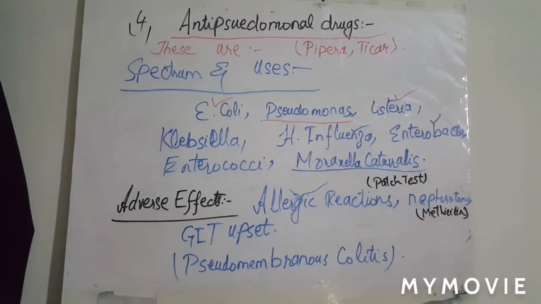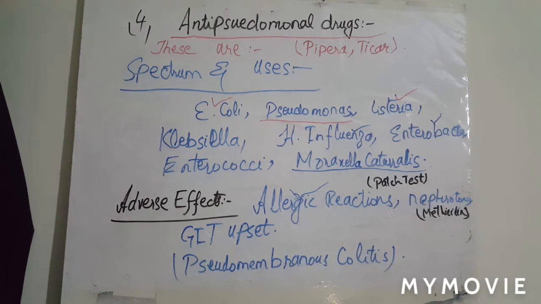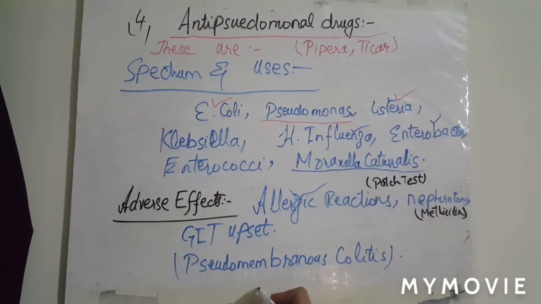These drugs also cause GIT upset such as nausea, vomiting and diarrhea, and also can lead to pseudomembranous colitis. The most important drug that leads to pseudomembranous colitis in this class is ampicillin.